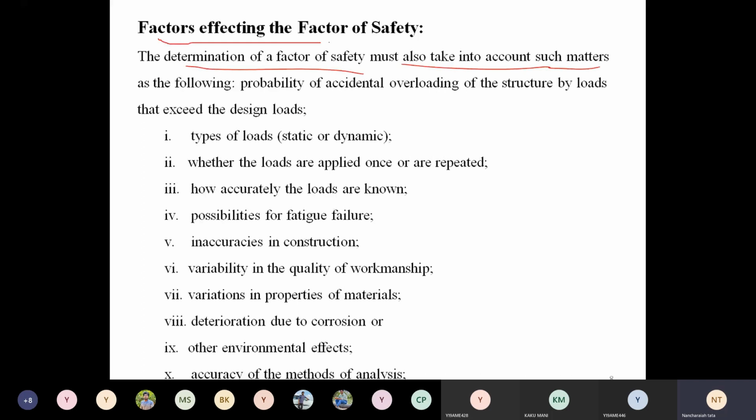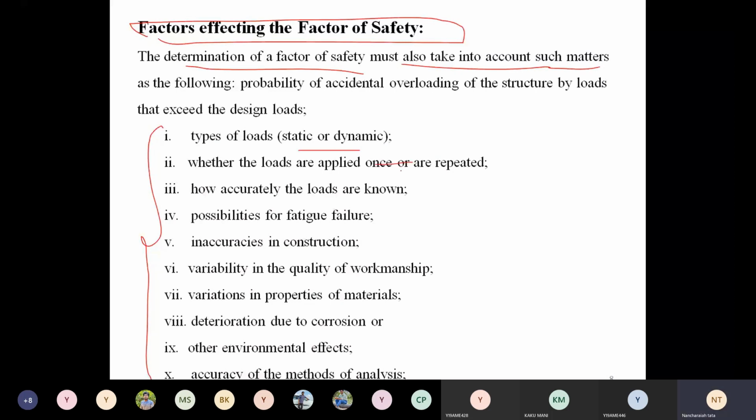These are all factors which we cannot predict initially, even if we study somewhat. For particular applications we can study whether the load is static or dynamic, and whether it is repeated or not. But construction inaccuracies, quality of workmanship, and properties of materials we cannot avoid.